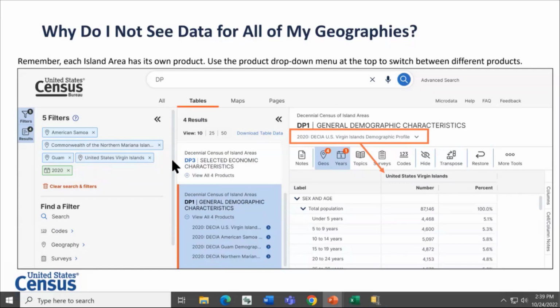If you select more than one island area and start to view the tables, notice that you'll only see data for one island area at a time. So on the right-hand side of the screen, you can see there's one column for United States Virgin Islands and nothing to the right of it. The reason, again, for this is that each of the island areas have their own profile dataset links in data.census.gov and those own filters. So if you'd like to see these data across your different geography selections, all you would need to do is click the product drop-down menu at the top of your table and switch to the different demographic profile products for each of the island areas.